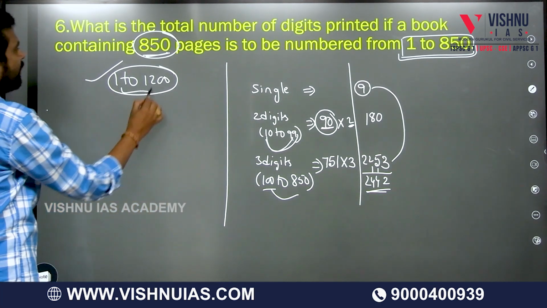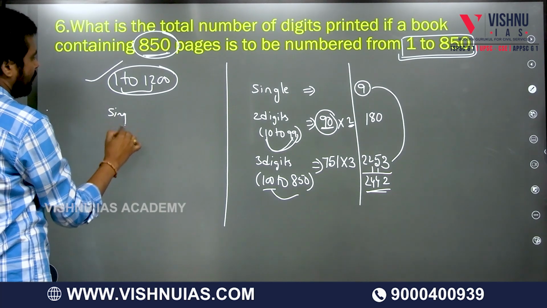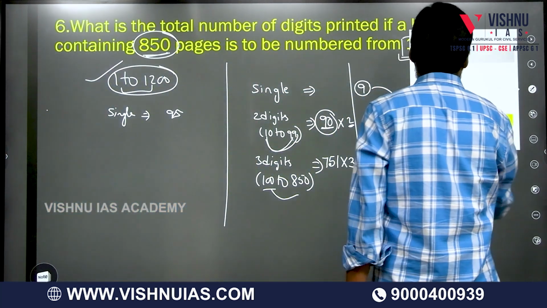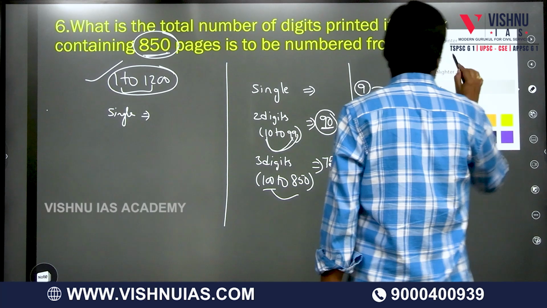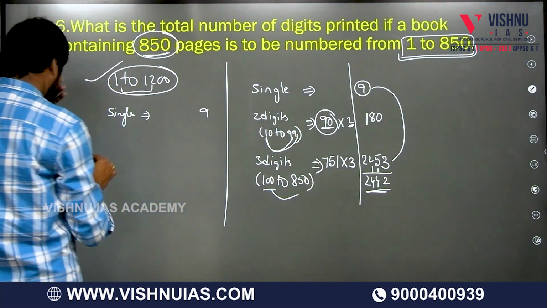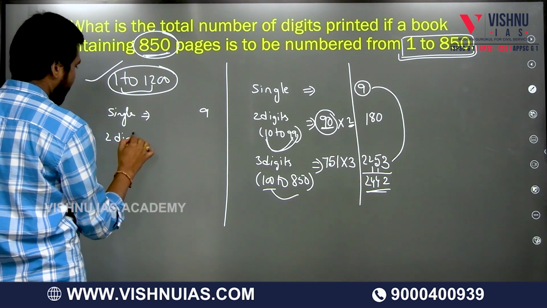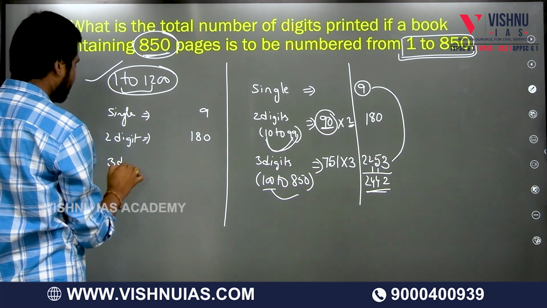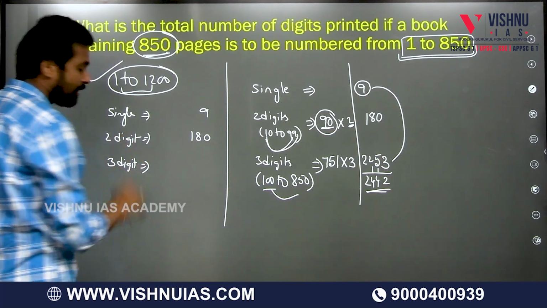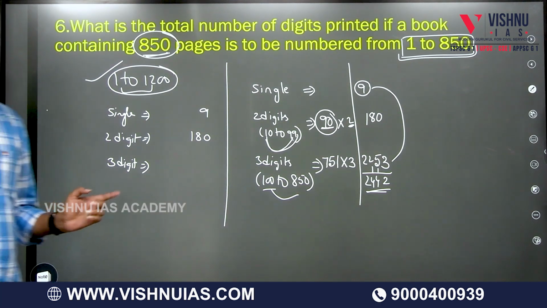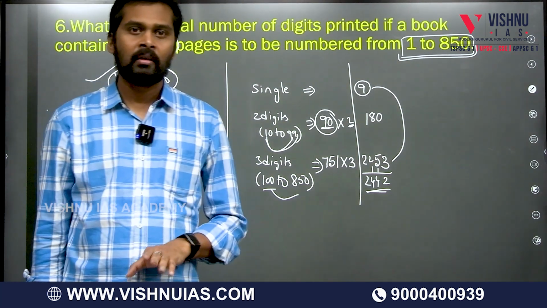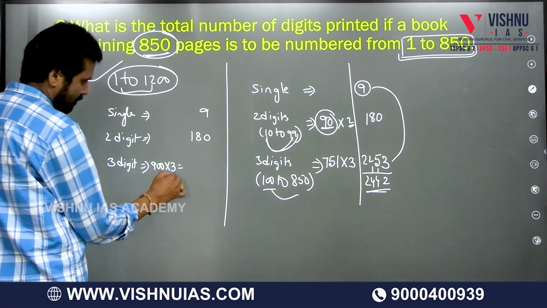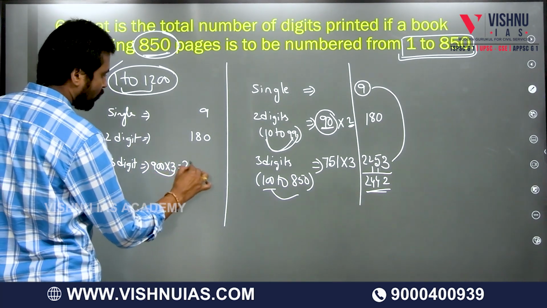See, here 1 to 1200 means how many single digit numbers are there? Single digit numbers we already found, that is 9. Next, how many two digit numbers are there? That is also done, that is 180. 3 digit numbers means first of all, how many 3 digit numbers are there? 100 to 999, so the total numbers are 900. There are 900 numbers, and we have 3 digits in each number.